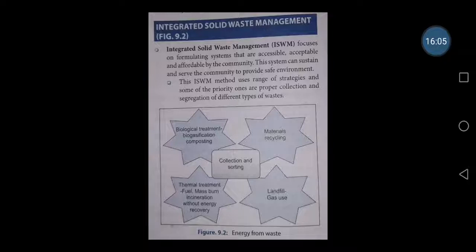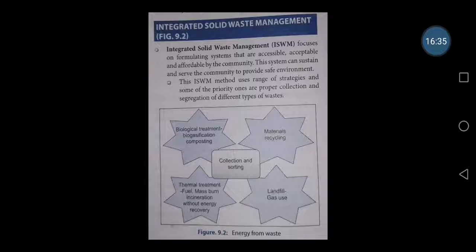In this method, it uses a range of strategies, and some of the priority ones are proper collection and segregation of different types of waste. As we all know, the main part in waste management is collection and segregation. No matter how much we tell people, even now, you can see in your houses, do you segregate your waste? No, most of the time we dump all the waste together.